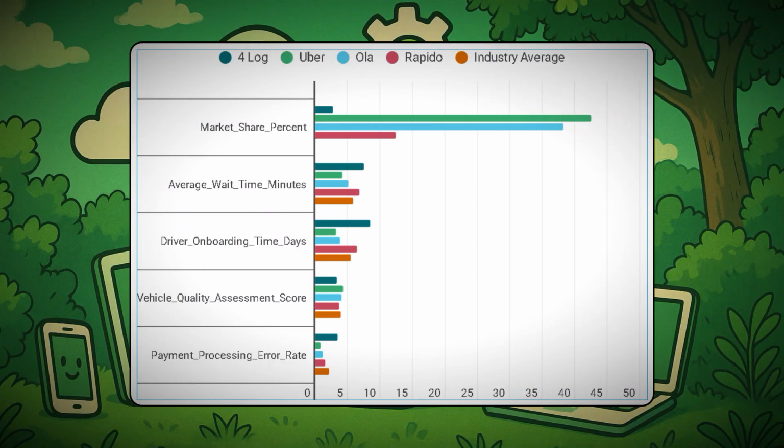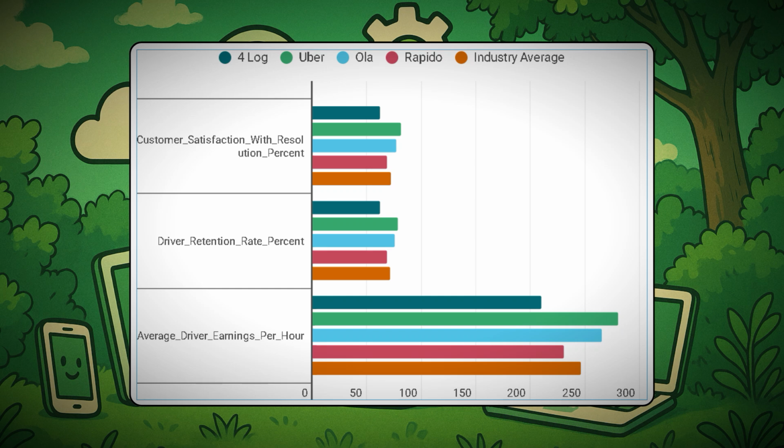Now these are some group charts which show us the benchmarks compared with our company 4log and 3 other companies, Uber, Ola, Rapido, and also the industry average. We can see in the first group chart market share percentage, average wait time minutes, driver onboarding time days, vehicle quality assessment score, payment processing error rate. And in each graph we can see that our company 4log is not giving us satisfying results, and it is far behind the industry average.